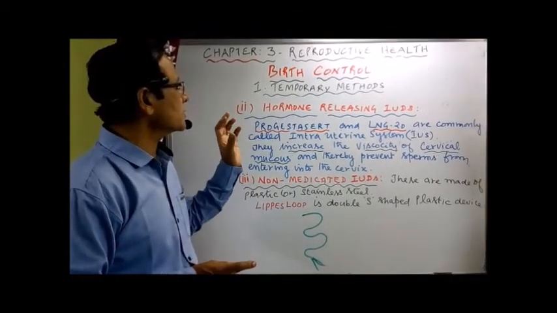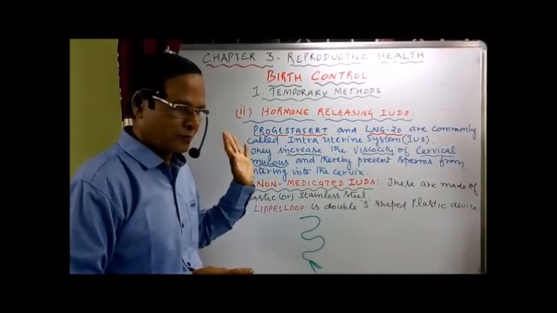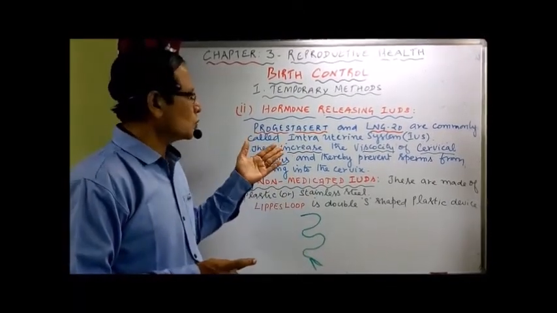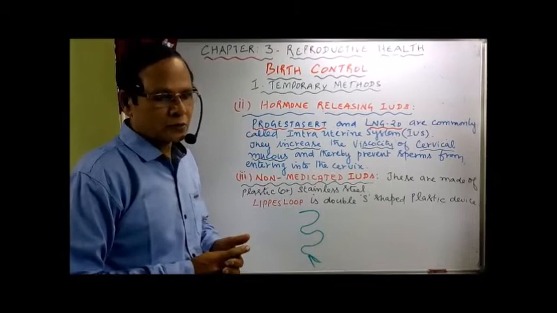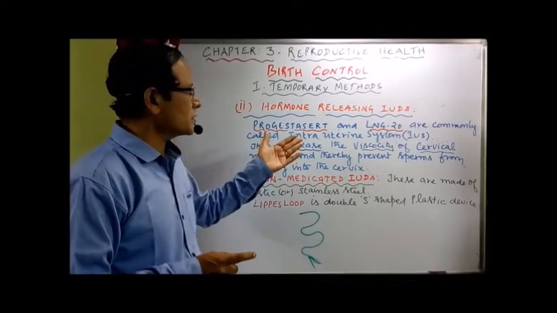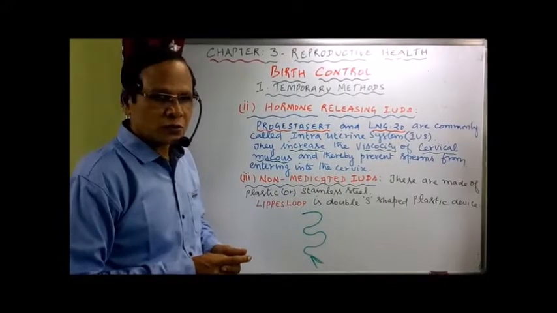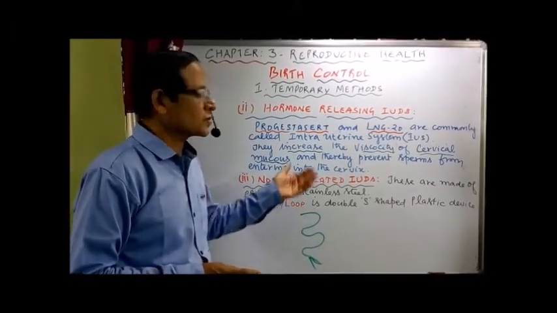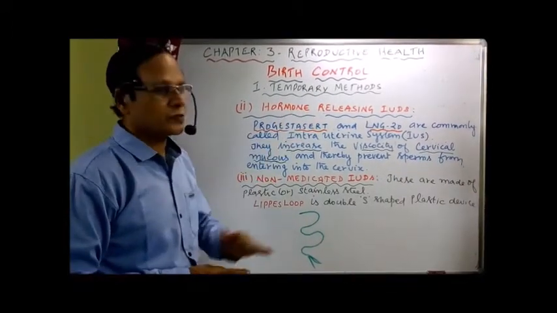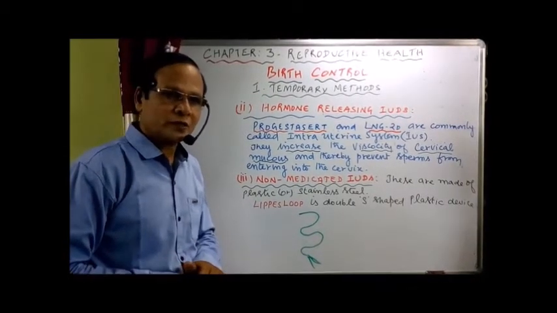That's all about the temporary methods. Under the temporary methods, we have the natural methods and barrier methods. Under the barrier methods, we have the chemical methods and mechanical barriers. We have the oral contraceptive pills, which are a hormone barrier. And finally, we have the intrauterine devices, the most available device used in India, and the success rate is also high here, 95 to 99%. Now we have to go for the permanent methods, the surgical sterilization methods, tubectomy and vasectomy.